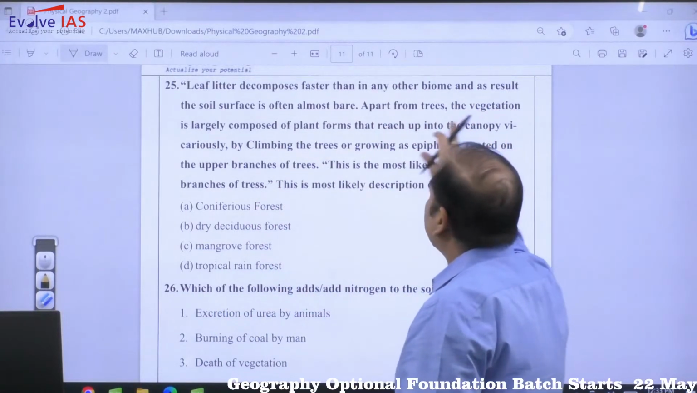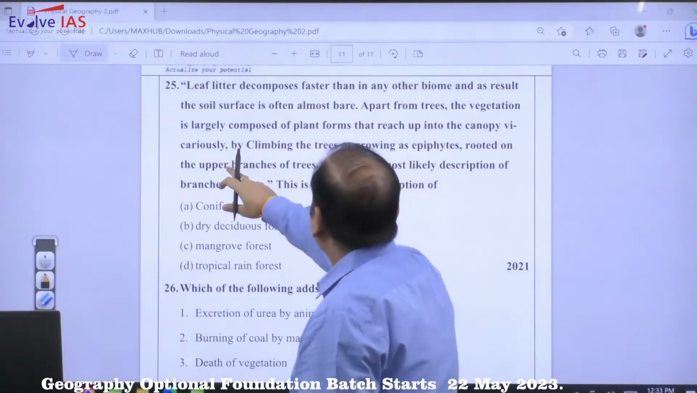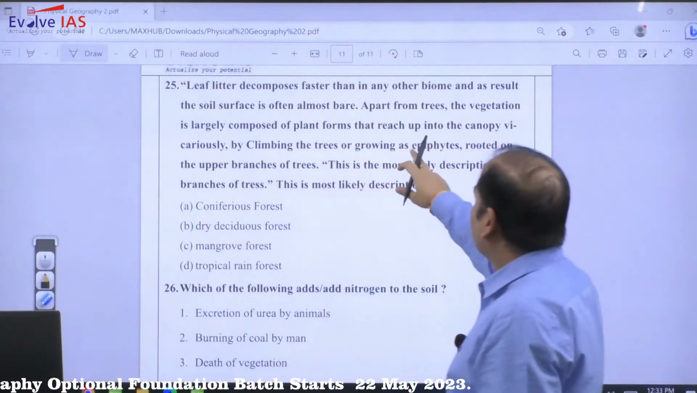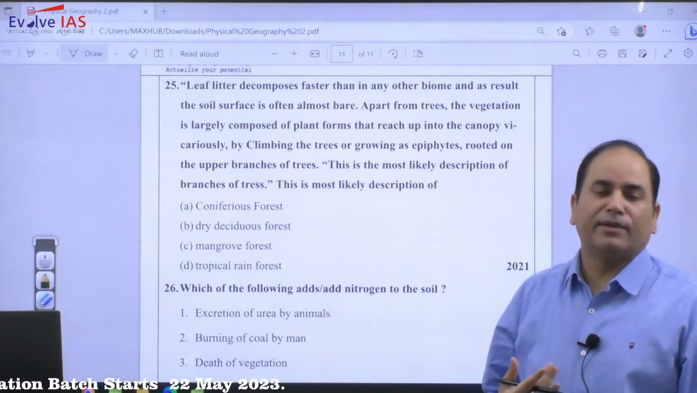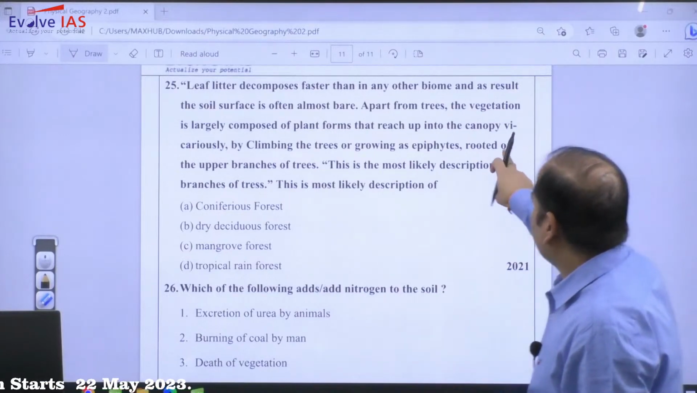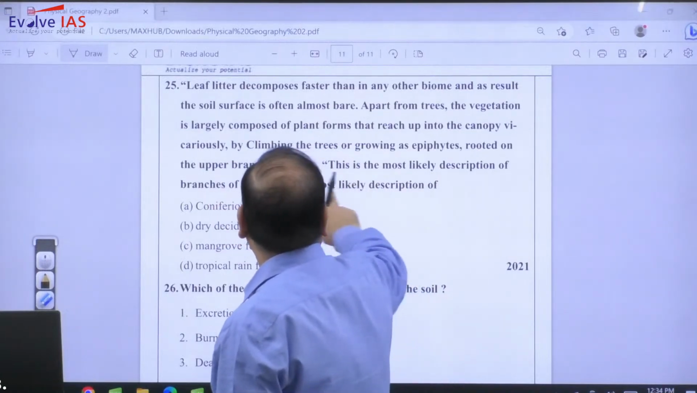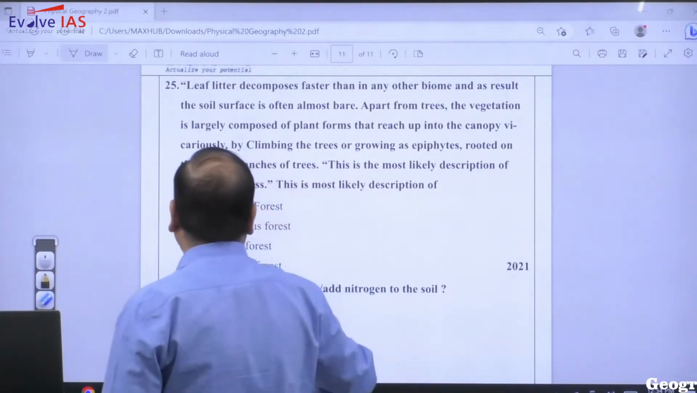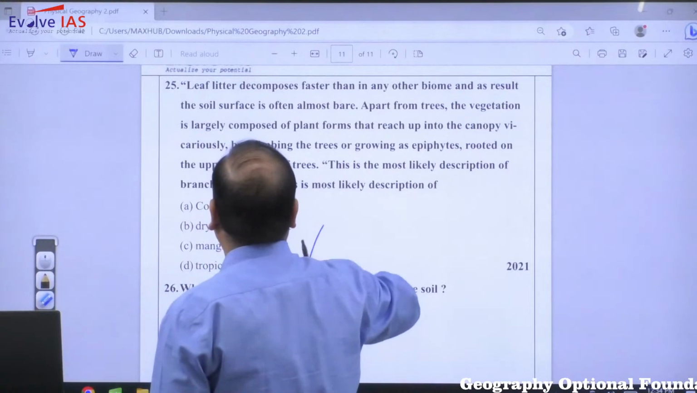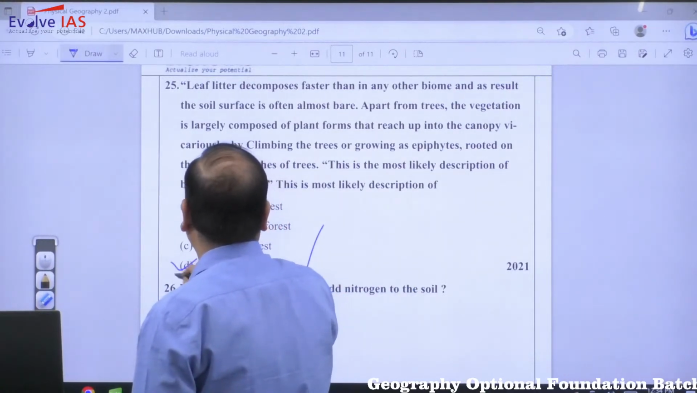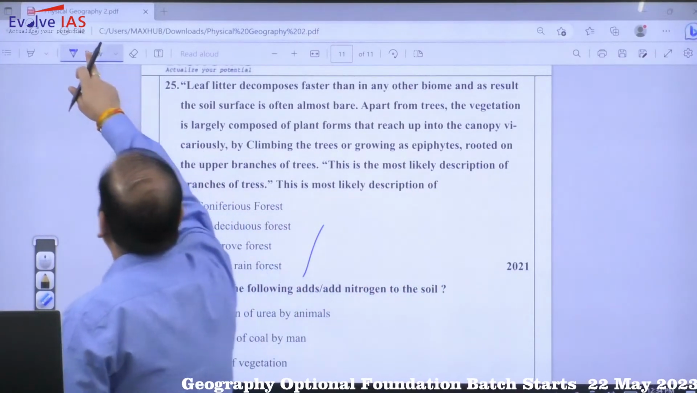Apart from trees, the vegetation is largely composed of plant forms that reach up into the canopy vicariously by climbing the trees or growing as epiphytes. Epiphytes are the characteristic of only one climate, that is equatorial rainforest, rooted on the upper branches of trees. This is the most likely description of which climate. So particularly this is the most important characteristic of tropical rainforest.